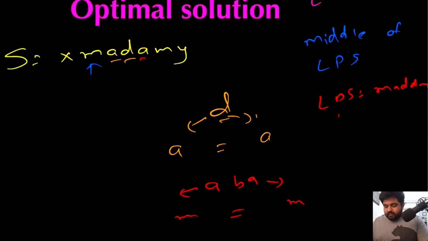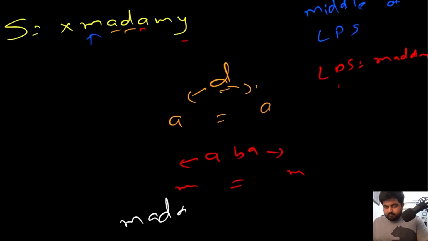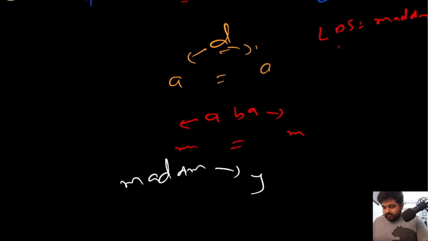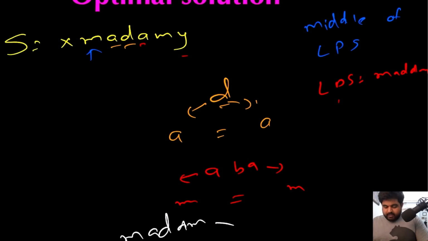Again we repeat the same process. Over here we have the value y and over here we have the value x. These two are not the same, so we are no longer forming a palindrome. We get out of it and move on to the next value, which is a. For this a, the left value is d and the right value is m, so this is not a palindrome. We go back to m. M is not part of the middle of any palindrome, and this y is also not the middle of a palindrome. So now we are done with our example.